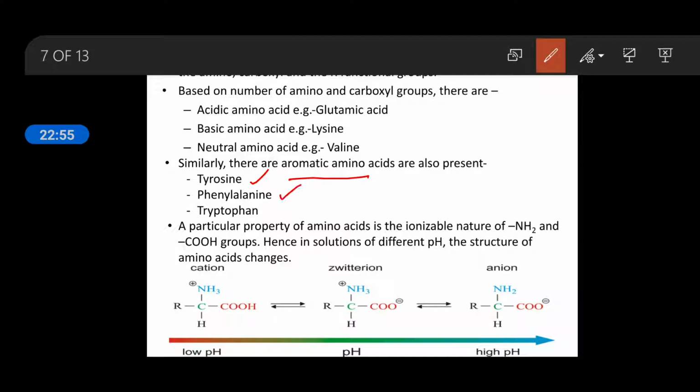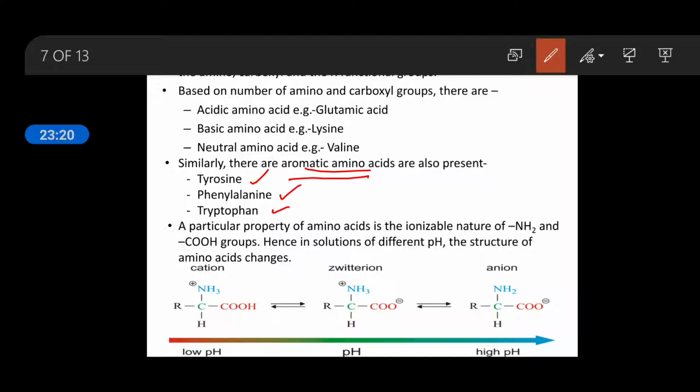These are tyrosine, phenylalanine and tryptophan, because the question is asking like that: find out from the given amino acids the ones having the aromatic compound, or you have to write the names of aromatic amino acids. So tyrosine, phenylalanine and tryptophan are the examples.